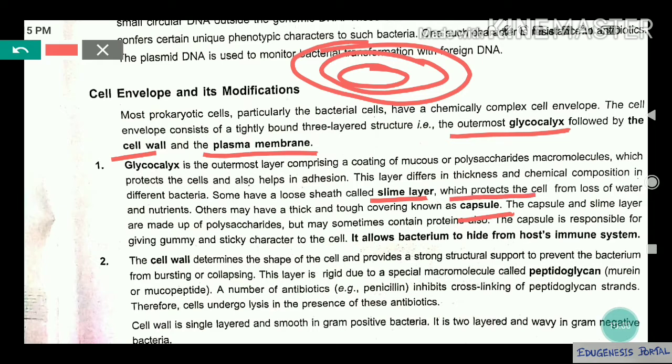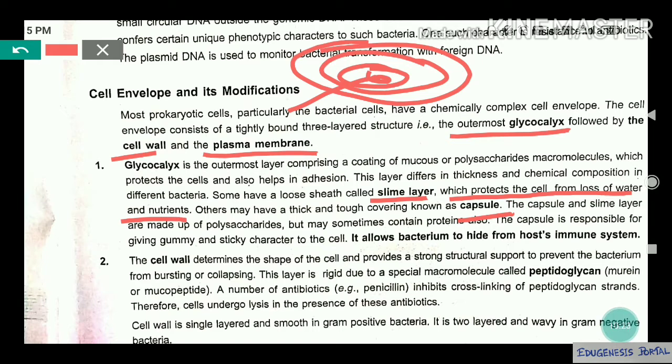The slime layer protects the cell from loss of water and nutrients, so that the nutrients and water present inside the bacteria cannot pass to the outside. This slime layer will protect, that is, it will prevent the water or nutrients from getting outside the cell.